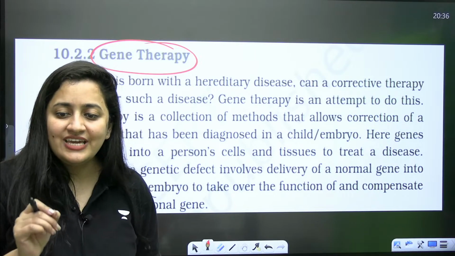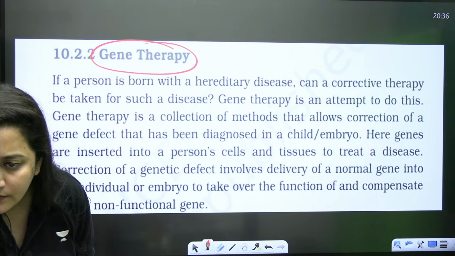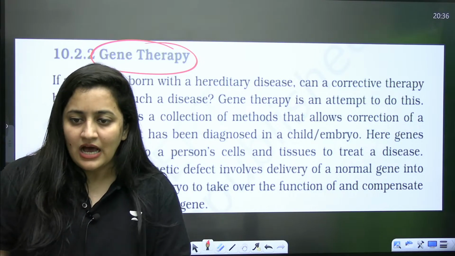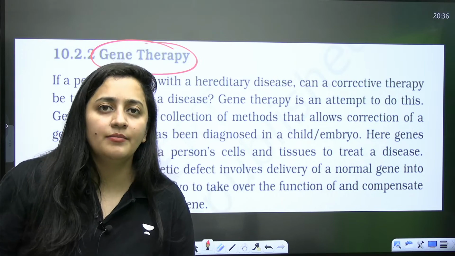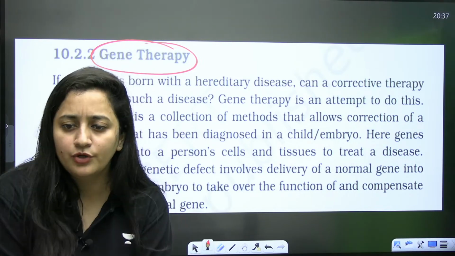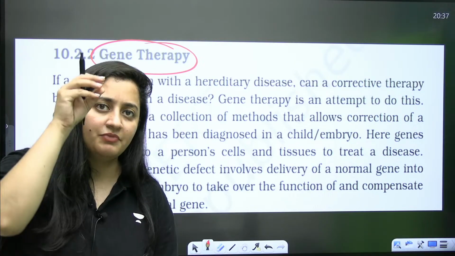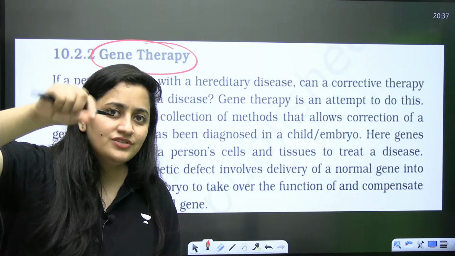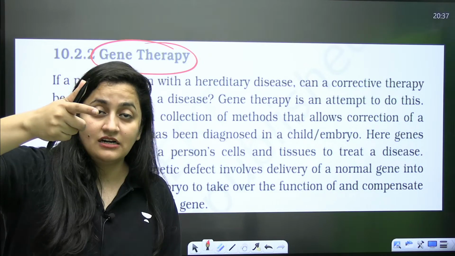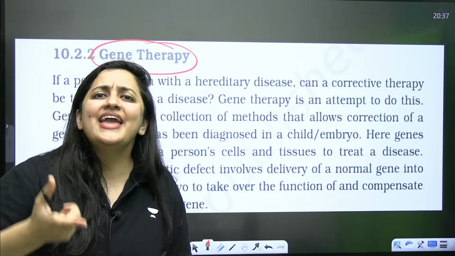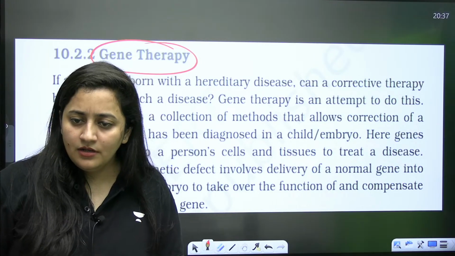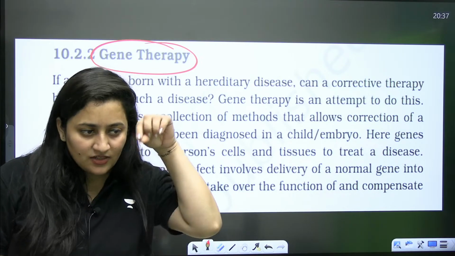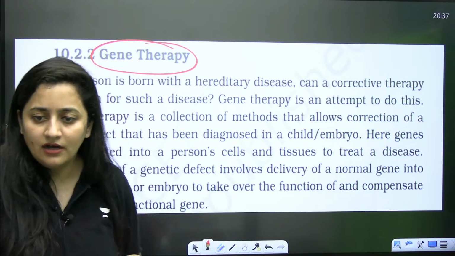Uddhav is saying, ma'am, how did they use E. coli? Because it cannot form RNA or DNA. Who told you? In the E. coli's plasmid, they will introduce a gene which can be synthesized artificially also, that will form the A chain only. Simple. That is what they are going to introduce, and this is how it will help.